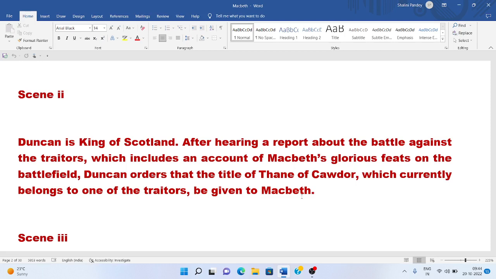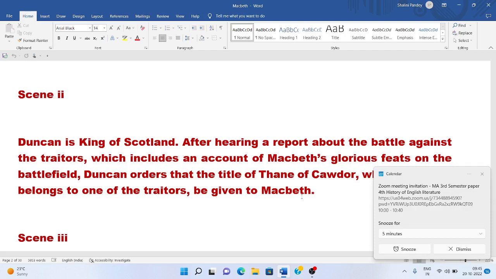Ross tells King Duncan that the king of Norway was assisted by the traitorous Thane of Cawdor. So there is another important character called the Thane of Cawdor, and he was the ruler of Cawdor. Cawdor is a state in Scotland, and he supported the king of Norway, and he supported Macdonald. So he was a traitor. And Ross also informs the king that the Norwegian king is seeking peace. Now the Norwegian king has changed his mind, and he wants to be at peace with King Duncan.